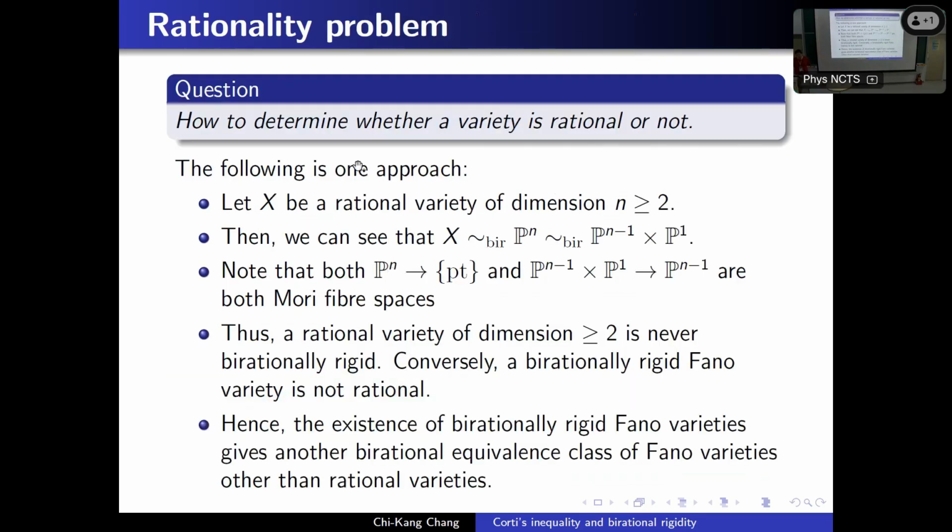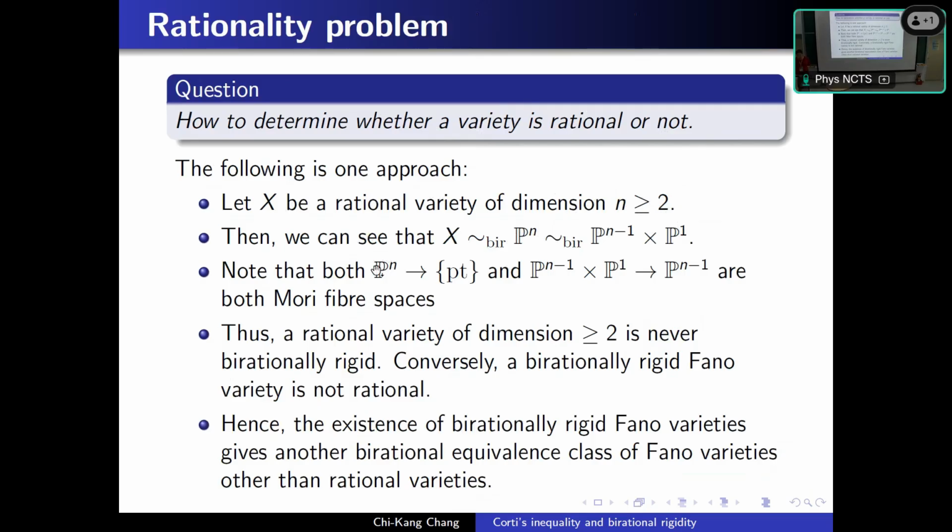Another question is how to determine whether a variety is rational or not. One approach is that given a rational variety with dimension at least 2, then because it is rational, by definition, it is birationally equivalent to Pn. And also, Pn is birationally equivalent to Pn minus 1 cross P1.